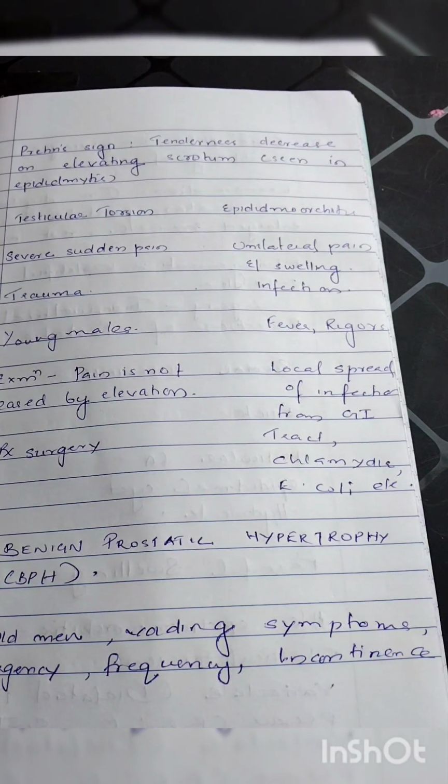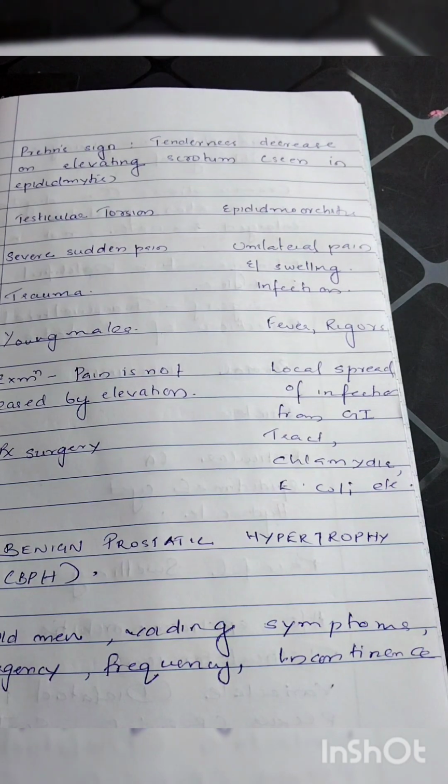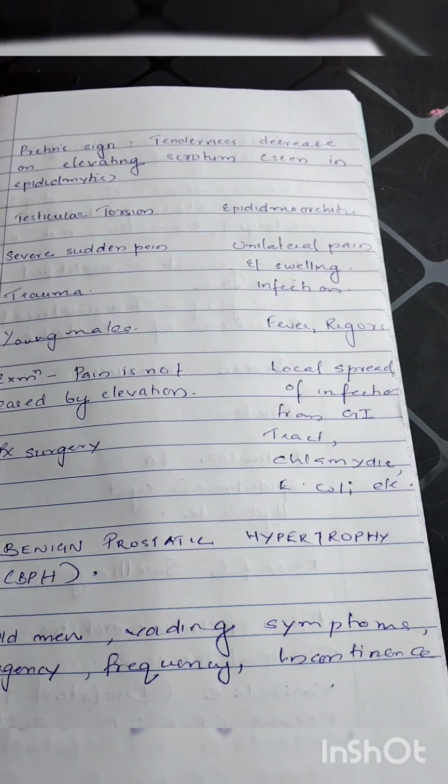In epididymo-orchitis, it is mainly due to infection. There will be unilateral pain and swelling, fever, rigors, and mainly the local spread of infection from the GI tract, then infections like chlamydia, E. coli and all. Okay, so what is Prehn sign? The tenderness decreases on elevating the scrotum. It is seen in epididymitis and all.